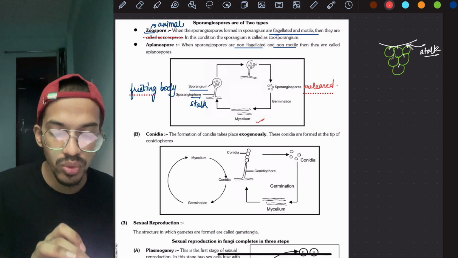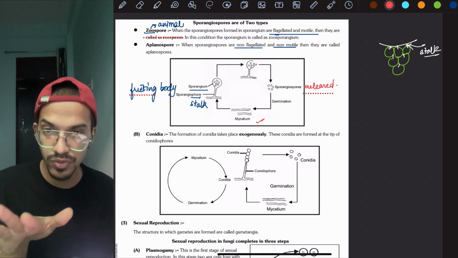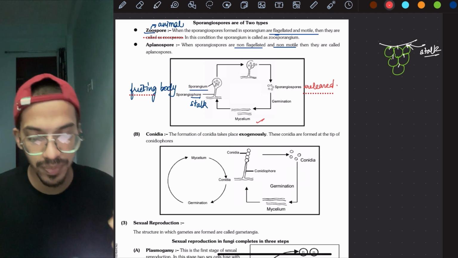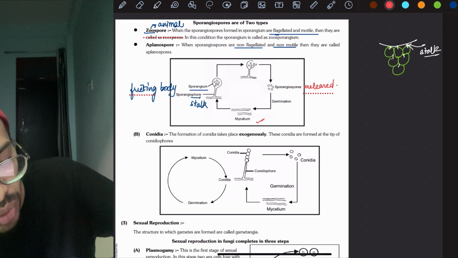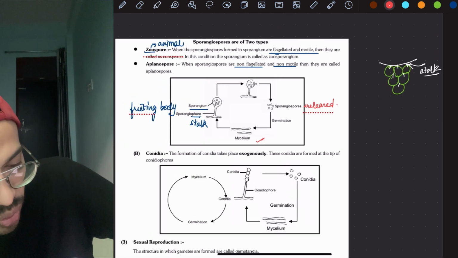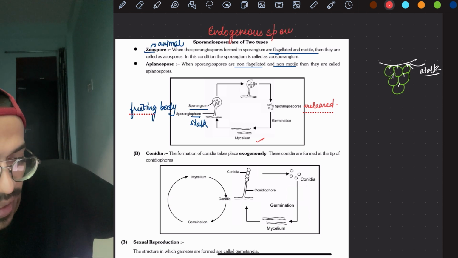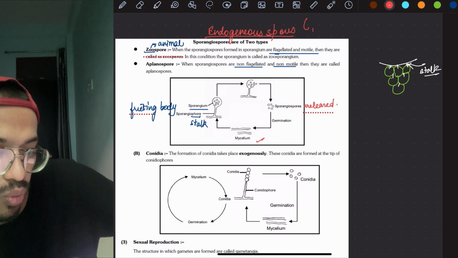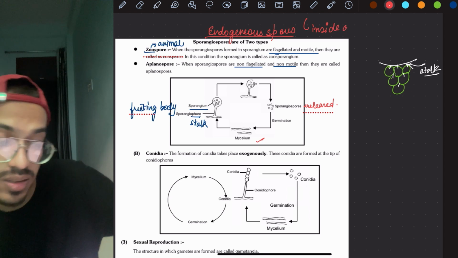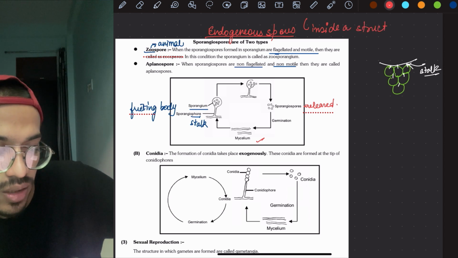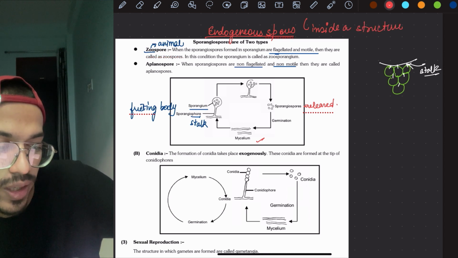Then there is another type of spores. The first spores which we studied form endogenously. These are endogenous spores. Endogenous spores means inside a structure. What was the structure? This is the major question. The structure name was sporangium.